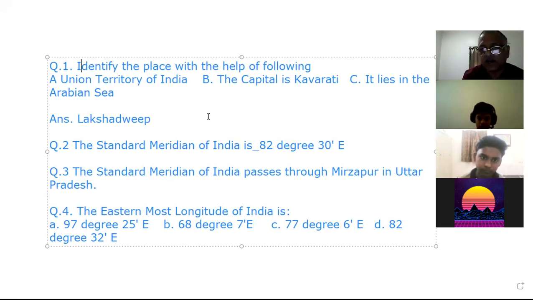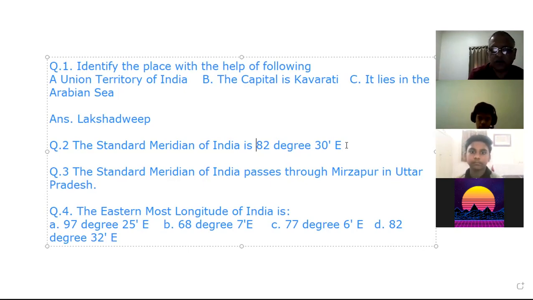They can ask which countries the Tropic of Cancer passes through, which I will give you tomorrow. The standard meridian passes through which states of India. They may ask which state it is not passing through, so you should know the states. It will be easy for you to answer that MCQ. In the textbook also this question is asked.